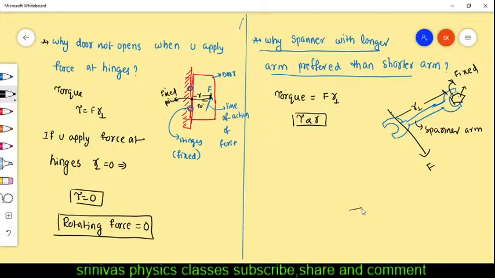But with the shorter arm, what happens? In order to rotate it, you have to apply a large amount of force, because you cannot increase R, right? In order to increase the torque, the rotating force, you have to apply more force F. That means you will strain more here.